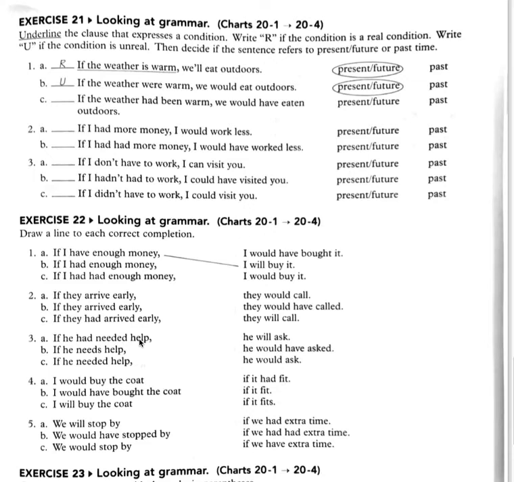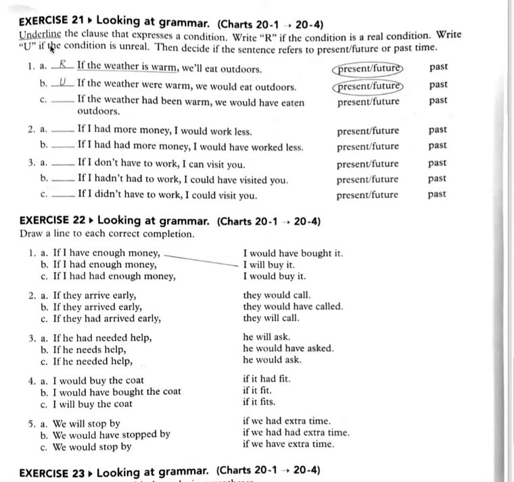Look at exercise 21. On exercise 21, on page 435, you have the instructions. Now you're going to use the information from charts 20-1 to 20-4 to determine if it's real or unreal in the present, future, or past. Again, refer to the chart on page 427. Instead of going to chart 20-2, 20-3, 20-4, just go to page 427. 20-1 covers that all.